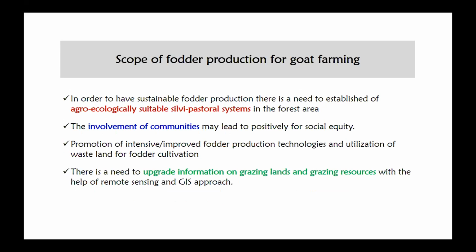Then about the scope of fodder production for goat farming, in order to have sustainable goat farming, we need to establish agroecologically suitable silvipastoral systems in the forest covered areas. And also the most important is the involvement of the community, which may lead to positive social equity, and also promotion of intensive improved fodder production technology and utilization of wasteland for fodder cultivation. And there is a need to upgrade information on grazing land and grazing resources with the help of remote sensing and GIS approach.